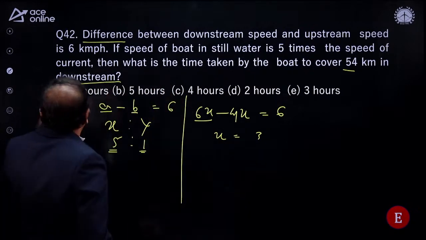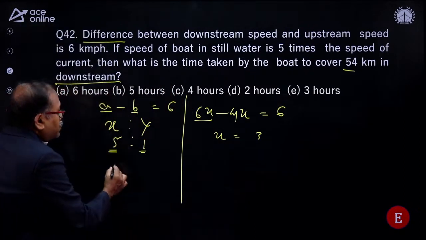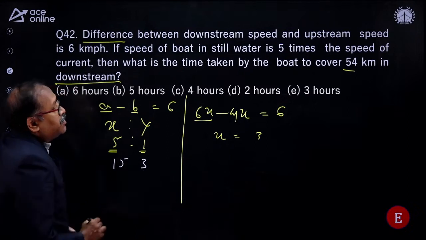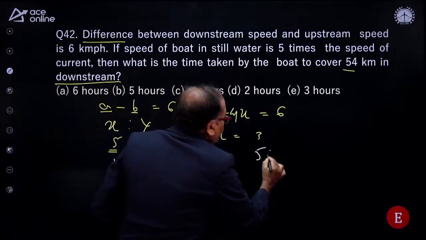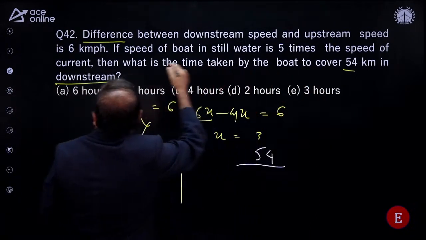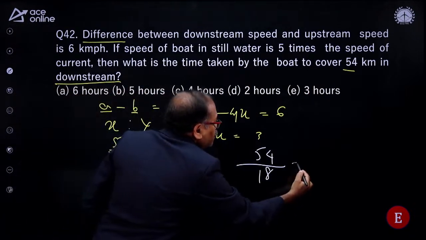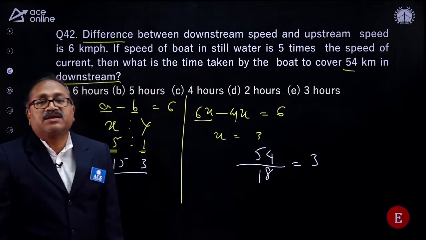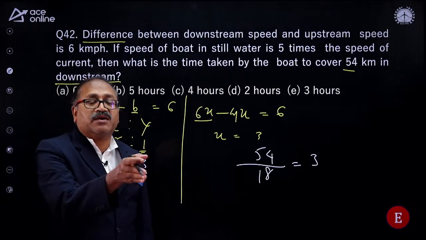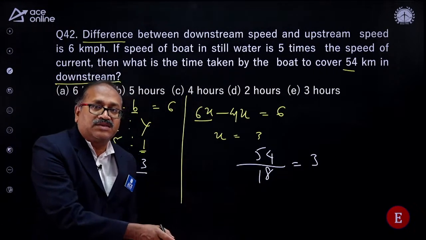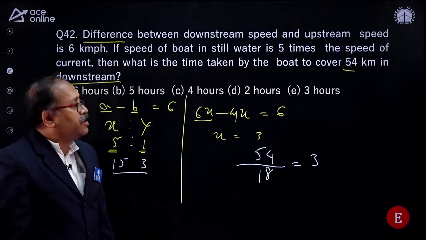And once x is equal to 3, then what is your speed of the boat? That is 15. And here it is 3. So how much time will it take to cover 54 kilometers in which direction? Downstream. So downstream means sum of this is 18. So you are getting 3 hours. So nicely answered the question. All are the SBI RRB assistant 2020 prelim questions.